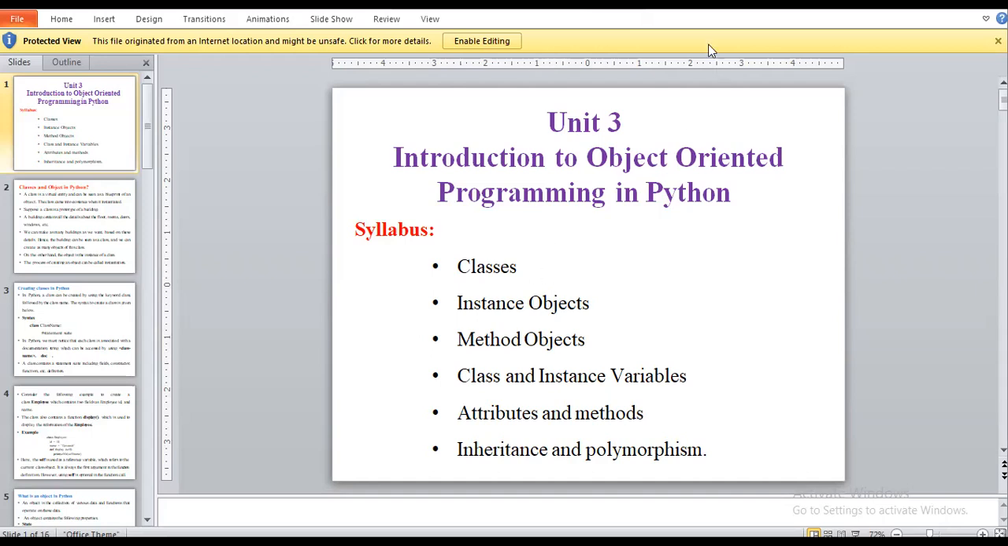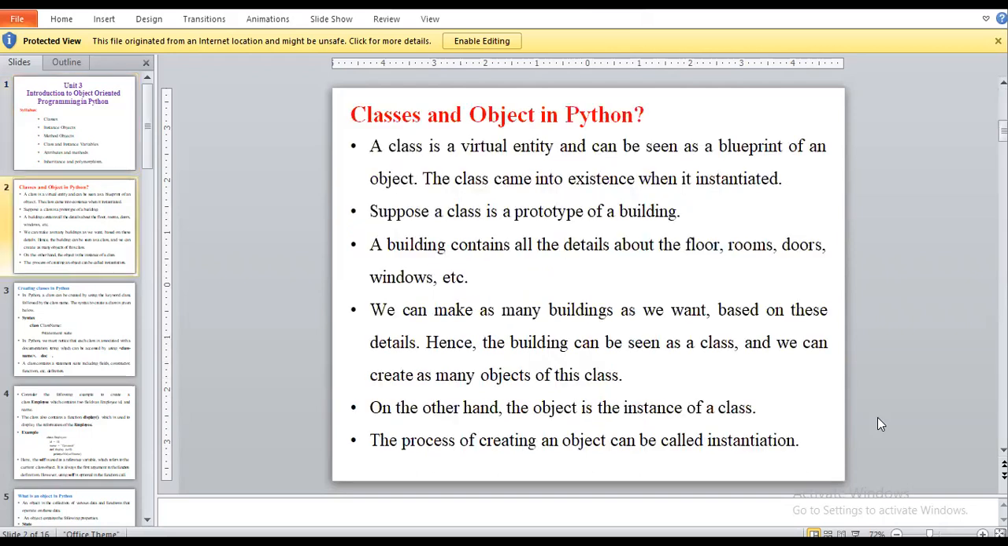classes, instances of objects, method objects, class and instance variables, attributes and methods, inheritance and polymorphism. These are all the content of our syllabus. You have already learned all these concepts in C++ and in some other languages before, because these are the OOPS concepts. So we will see all the concepts one by one now.